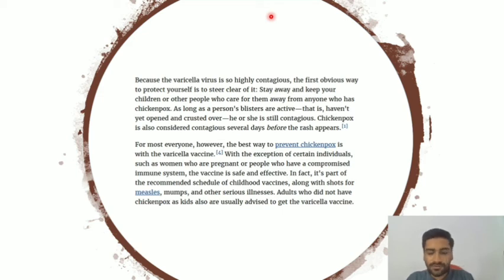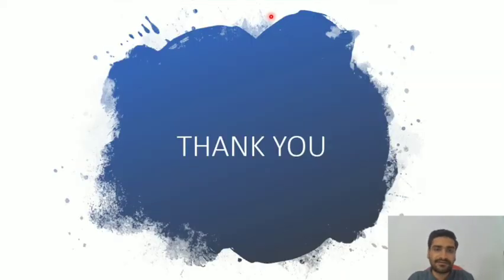This was all about varicella zoster. I hope you guys have understood the topic. It is quite easy, very simple. Primary infection of varicella zoster virus leads to chickenpox. There are going to be some prodromal symptoms, after which there will be macule or papule, then vesicle formation. Once the vesicle ruptures, it will lead to an ulcer, right?